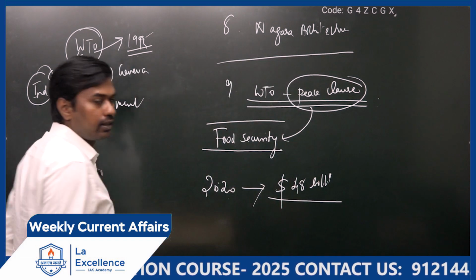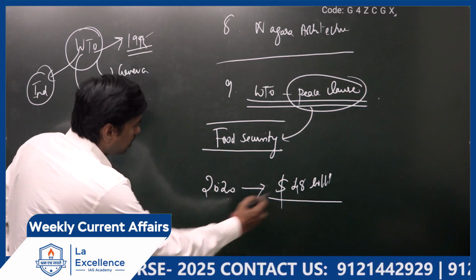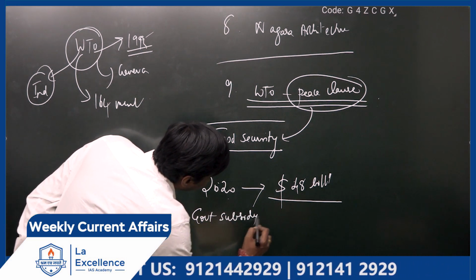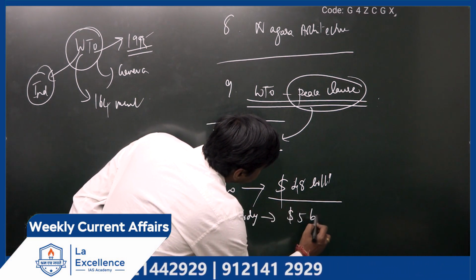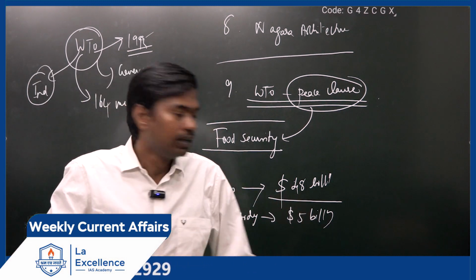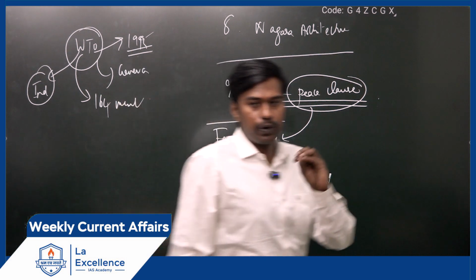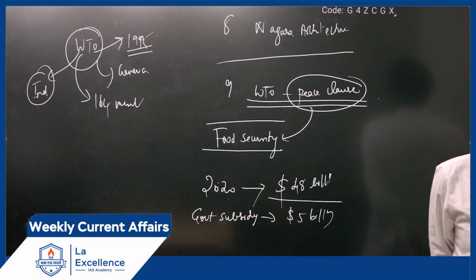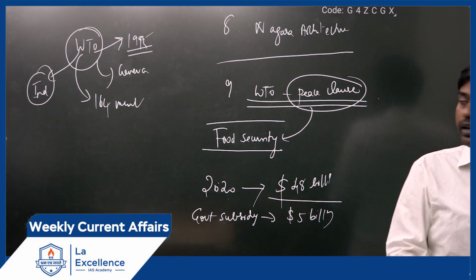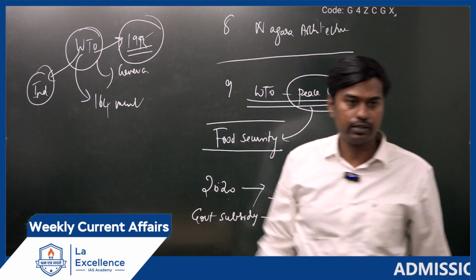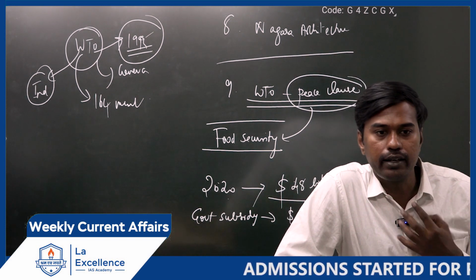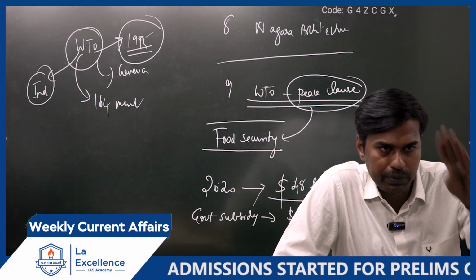Now, in this what happened is, our government subsidy came around $5 billion. No need to write these facts. Please just understand the concept. Now, as per WTO provision, how much subsidy developing countries can give and developed countries can give, it has been agreed in 1995 only. Is it clear? Are you understanding? It has been told that developed countries should go for less subsidy.